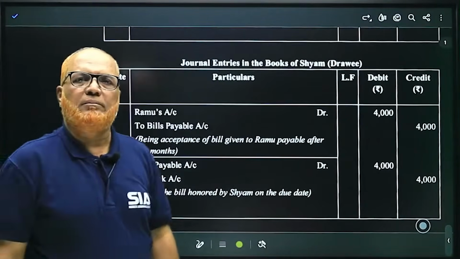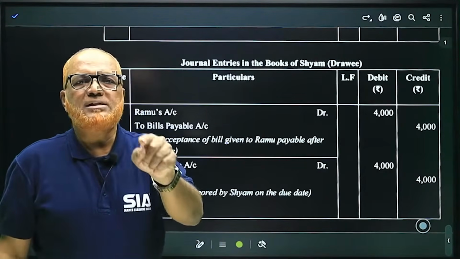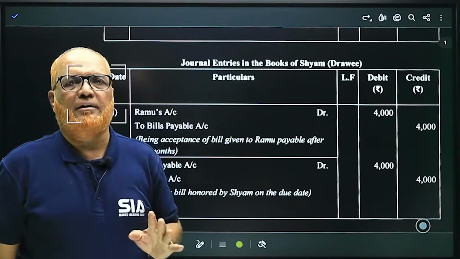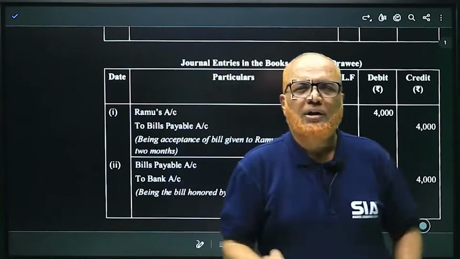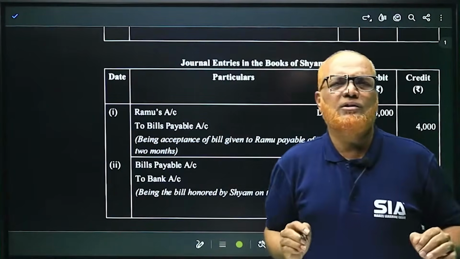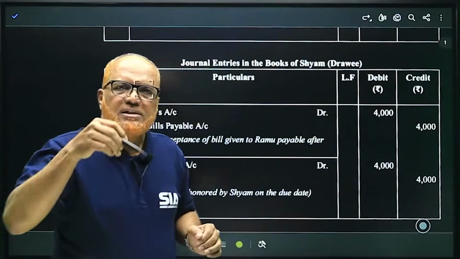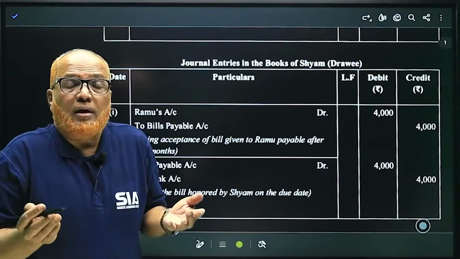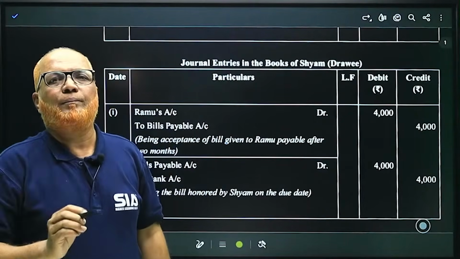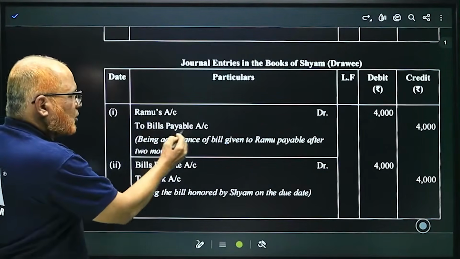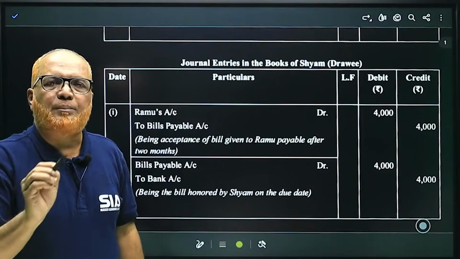Now I am coming to the journal entry in the books of Sham. Sham is the drawee or acceptor. When he accepts the bill, Bills Payable account is credited. Remember the point. That's why I am advising you, keep a notebook. Immediately record the entry, whatever I am explaining. So, Bills Payable account is credited. And who is the drawer? Ramu. So, Ramu's account debit to Bills Payable. This is the entry when the bill is accepted.